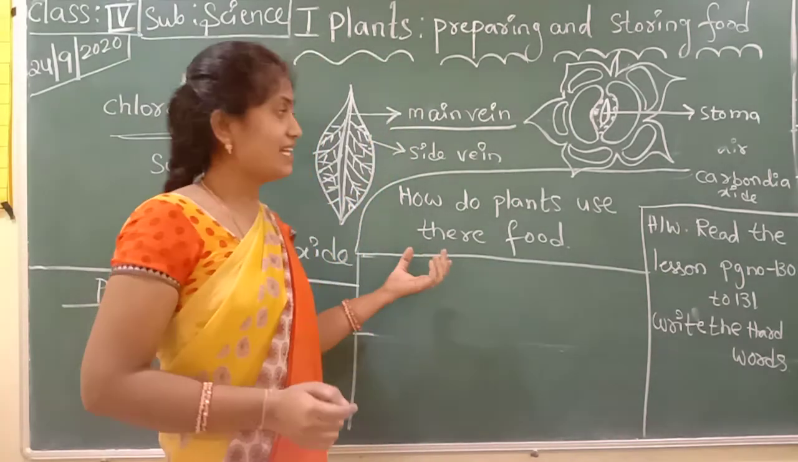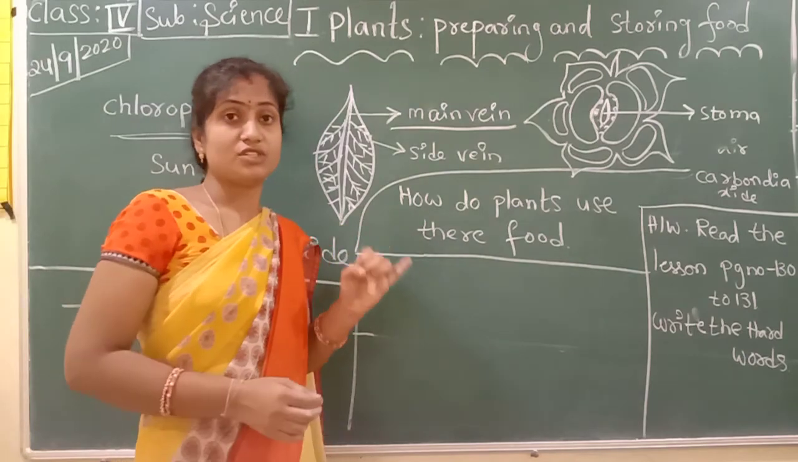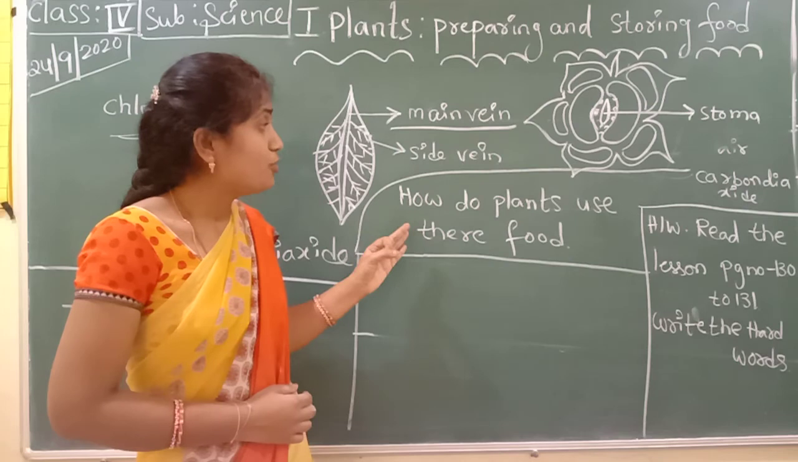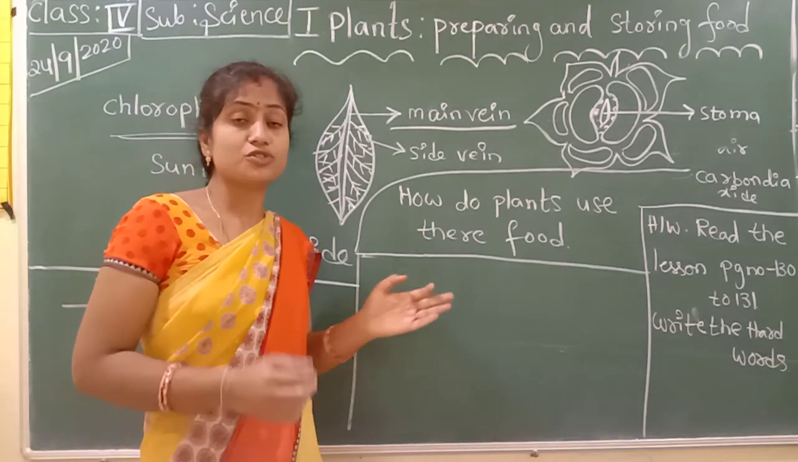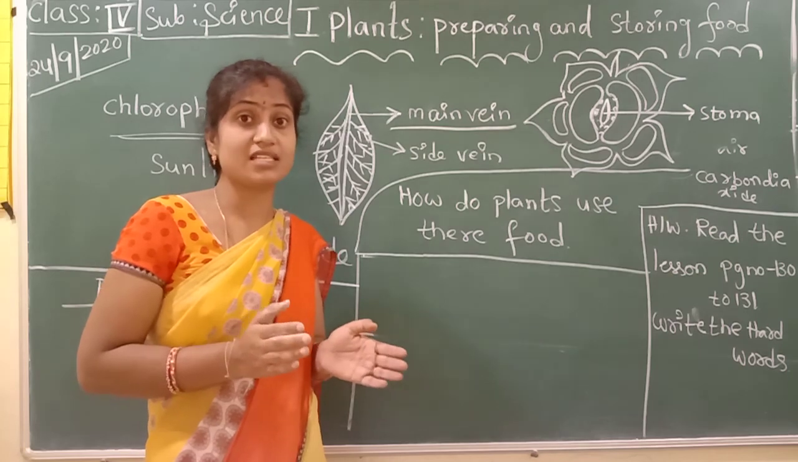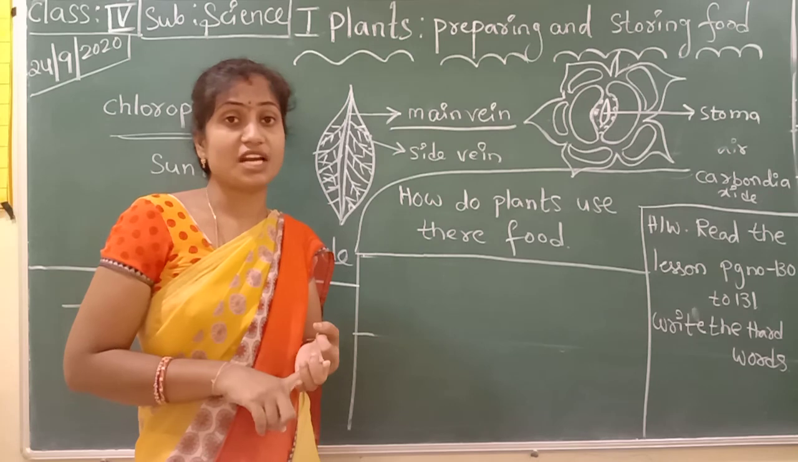So, once again listen better. What are the main important things? Photosynthesis and stomata, and how do plants use their food? How do plants store food? They can store food in stem items, leafy vegetables and root items also.